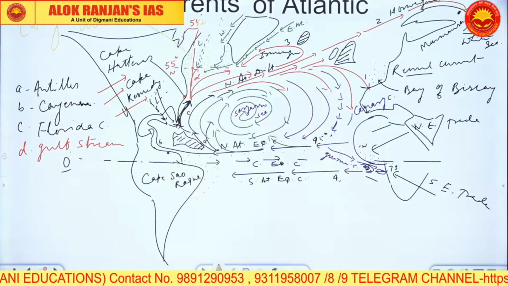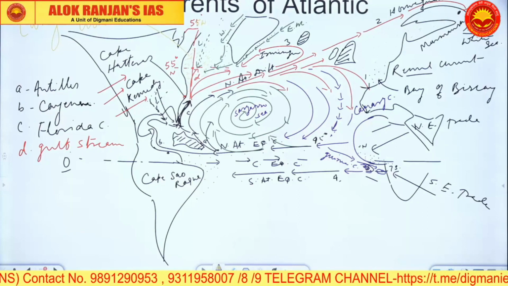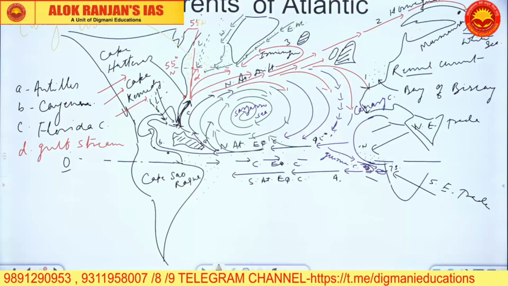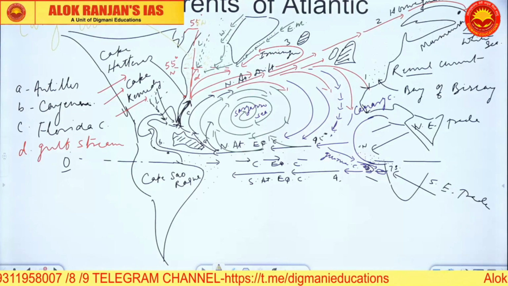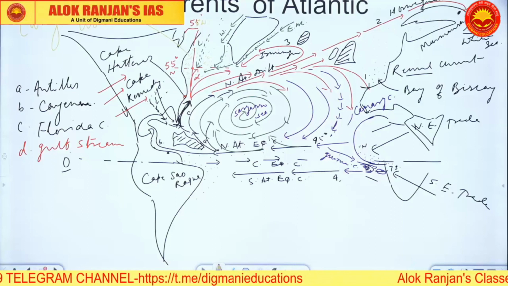I mean, so clearly stated. Gulf Stream after 55° west longitude will be named as North Atlantic Drift.